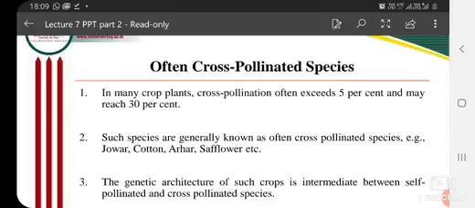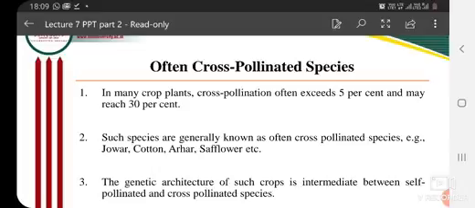And if the cross-pollination is from 5% to 30%, or it may go up to 40 or 50% in some crops, but not more than that, then we will say that it is an often cross-pollinated crop, because it is neither in the self-pollinated species nor in the cross-pollinated, where more than 50-60% is cross-pollination.